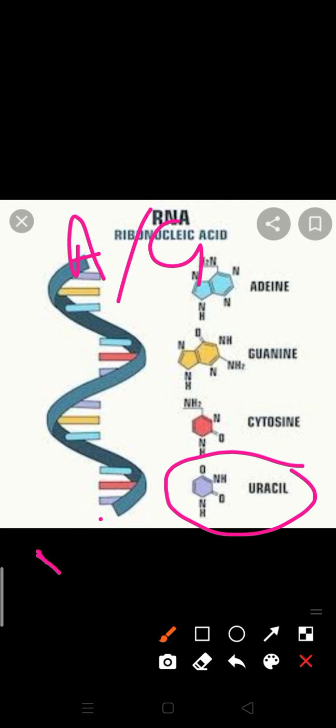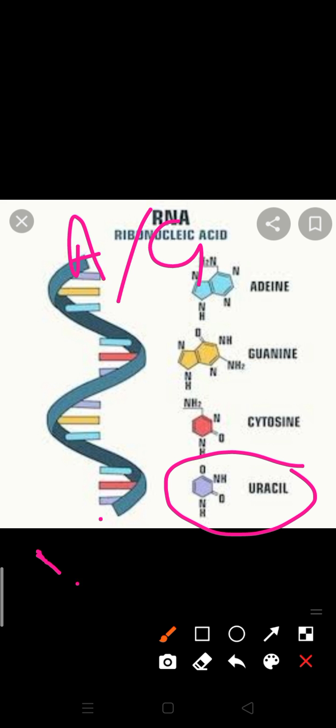RNA acts as genetic material as well as catalyst. What is a catalyst? A catalyst increases the rate of any type of biochemical reaction in a living system. RNA as a catalyst was reactive, and if it is reactive, it definitely tends to be unstable.